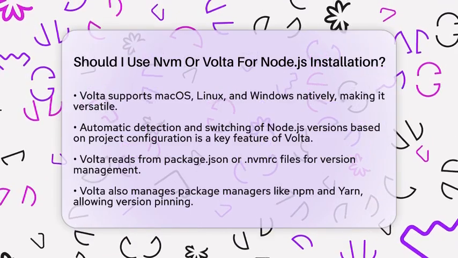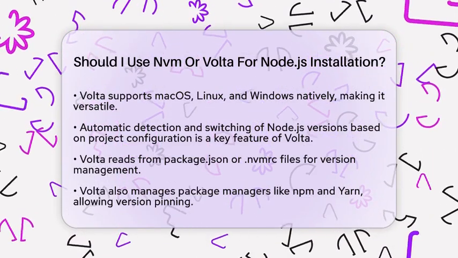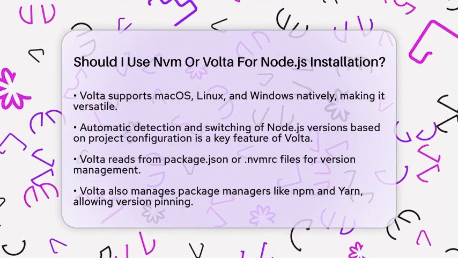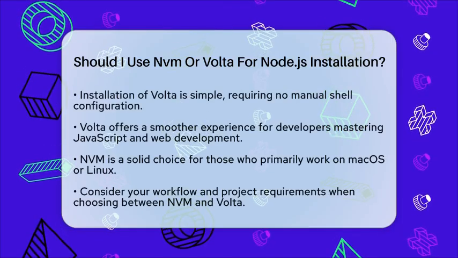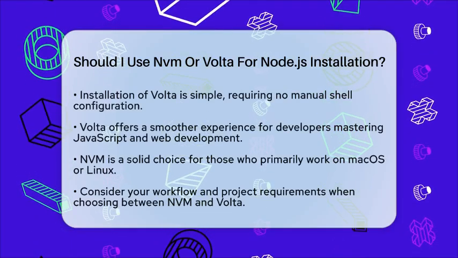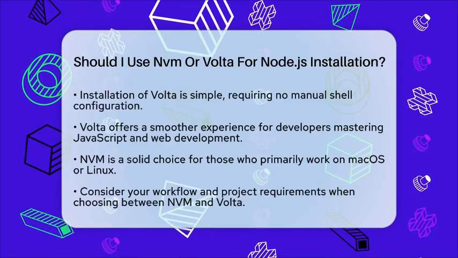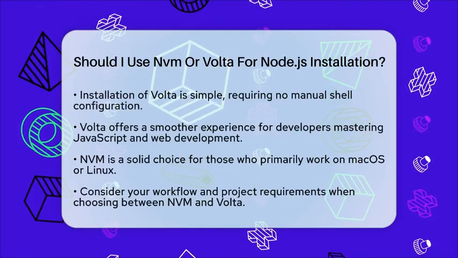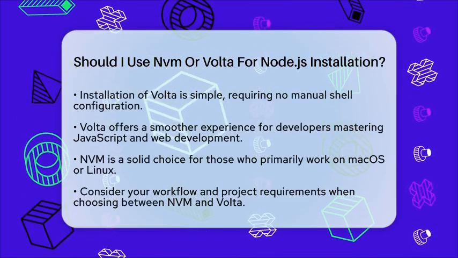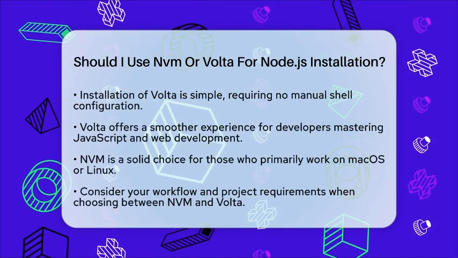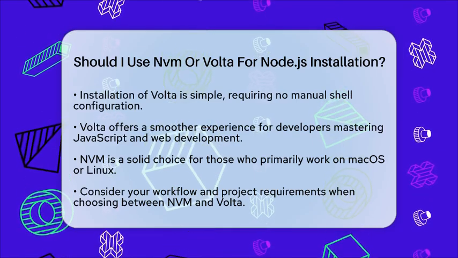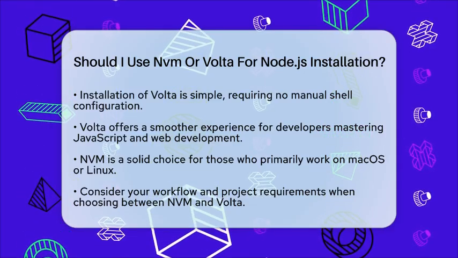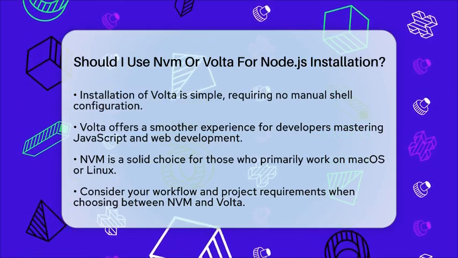For those mastering JavaScript and web development, Volta provides a smoother experience. Its automatic version switching and multi-platform support make it convenient for developers juggling multiple projects with different Node.js requirements. If you prefer a more traditional approach and mainly work on macOS or Linux, NVM is still a solid choice. However, if you want automatic version switching, support for multiple platforms, and integrated package manager control, Volta is likely the better option for your workflow.